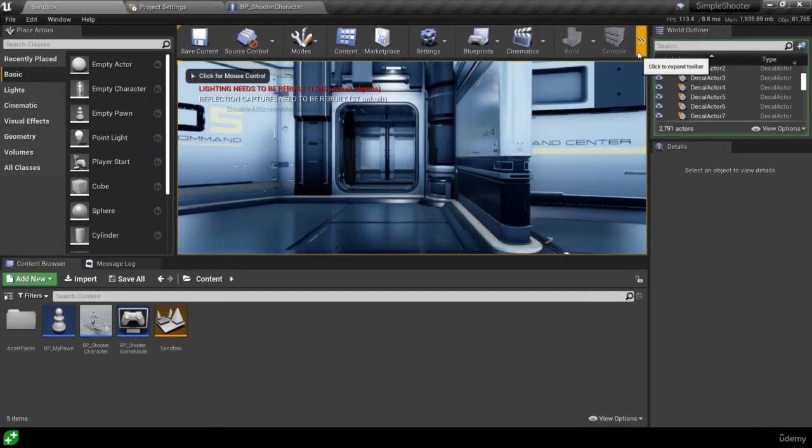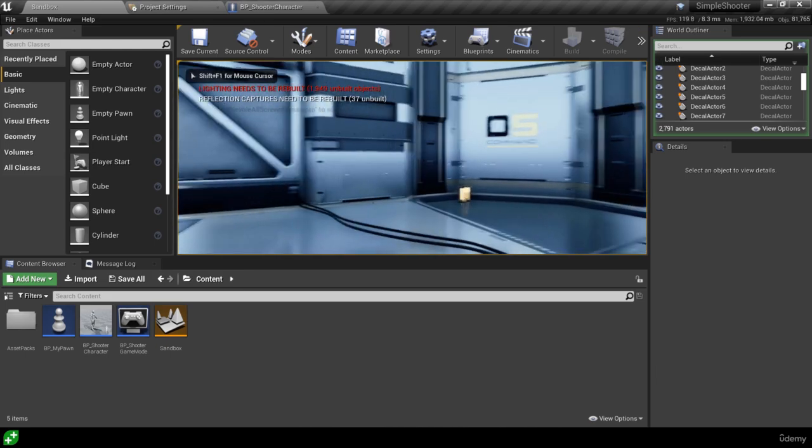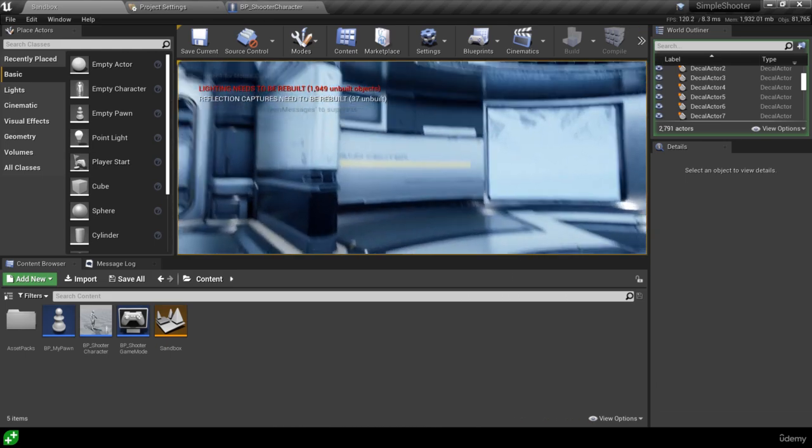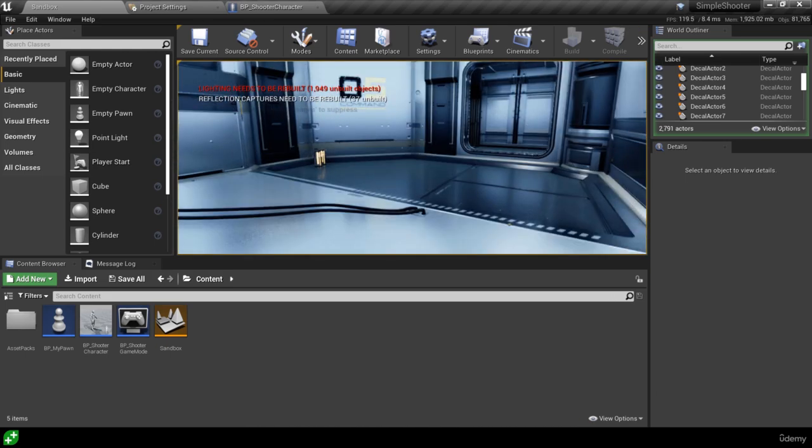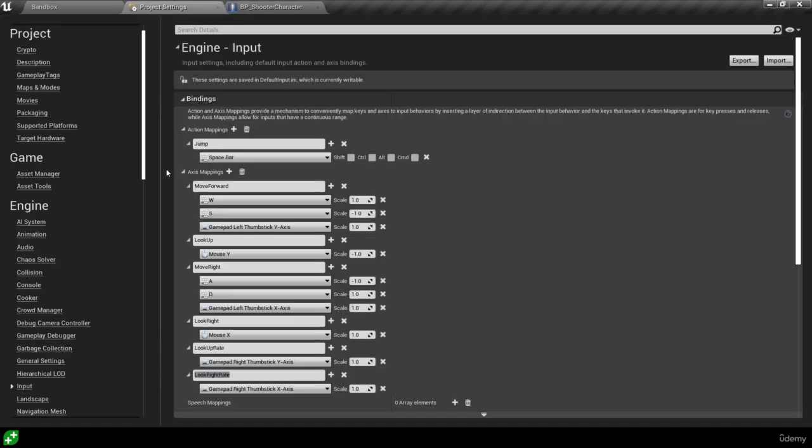Hello and welcome. In this lecture, we're going to be adding in controller movement so that we can move around using a controller, which is what you're seeing going on right here. We're going to do this using a different set of axes for look up rate and look right rate, and we'll see why that is necessary. Let's dive in and find out why.